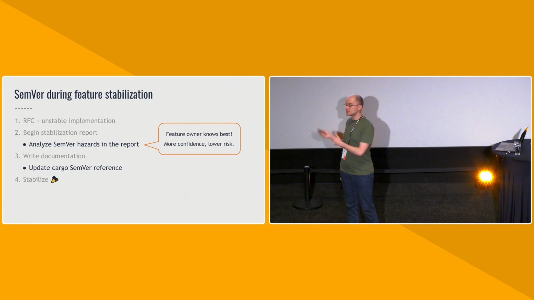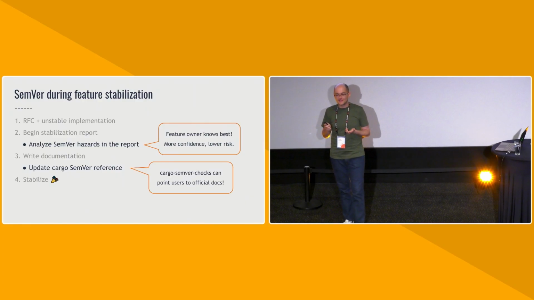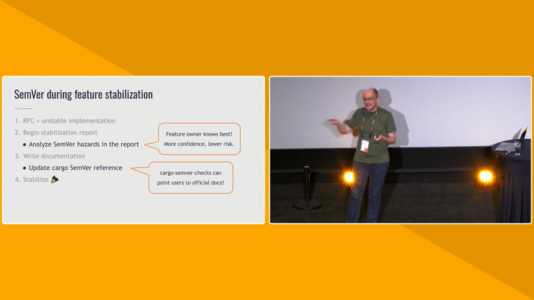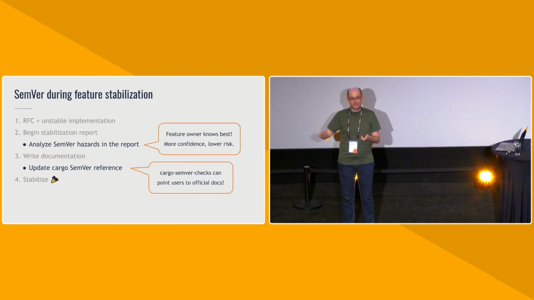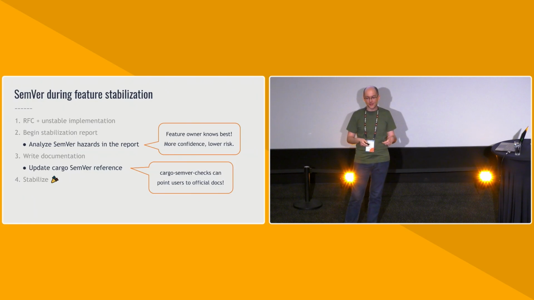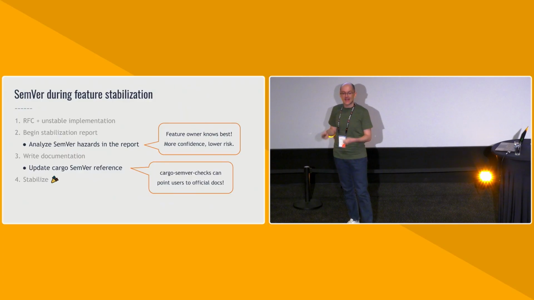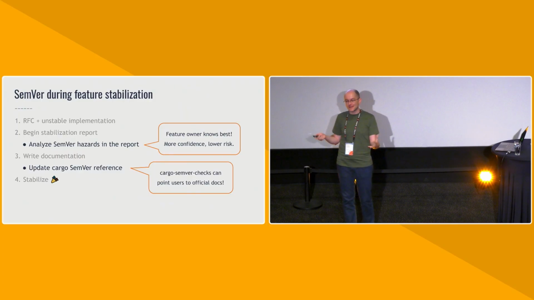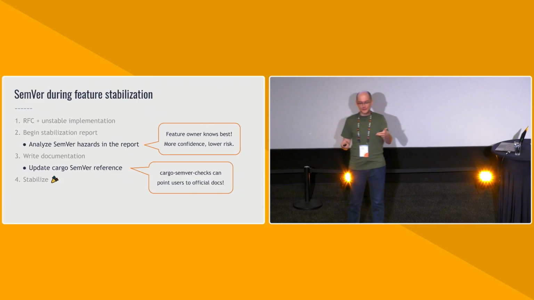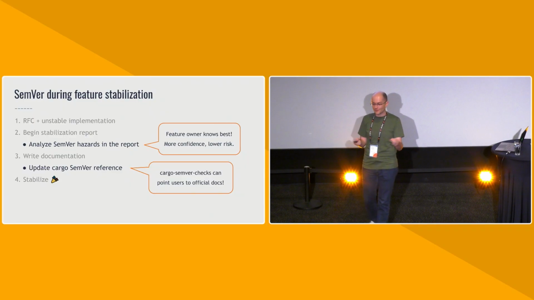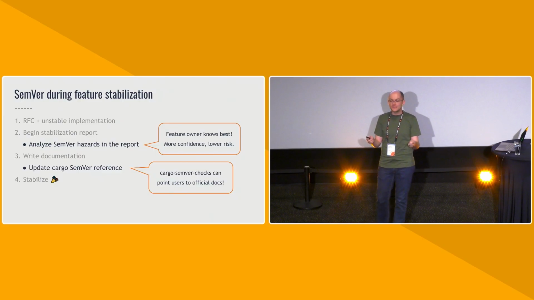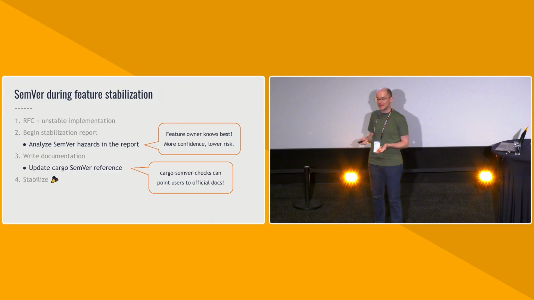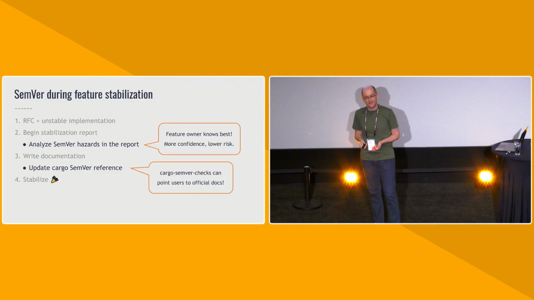This is good not just because now we have more complete documentation, it's actually good because now cargo SemVer checks can cite that documentation in explaining why the lint is there, why the breakage that we detected is actually breaking. So instead of us improvising with the diagnostic messages that we show to users in the few lines on the CLI that we have available for showing what is broken, we can direct them to a very well thought out piece of documentation with examples and explanations that will explain away any questions that they might have.